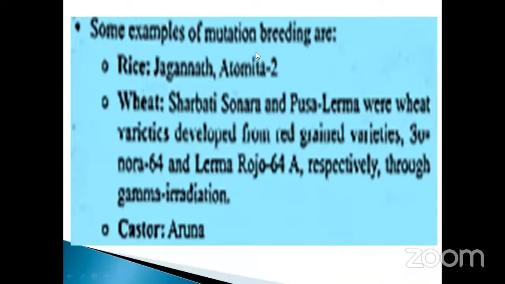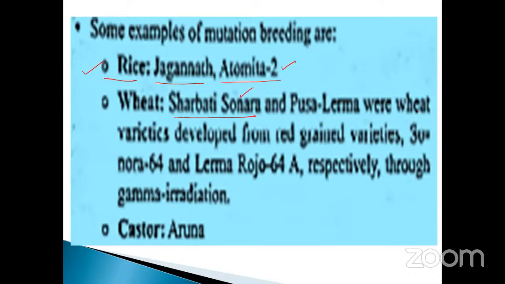So go to the next one. Some examples of mutation breeding. We already discussed this point, anyhow, just note it down, this is also very, very important. Take the example of rice, Jagannath, and Atomita 2. And wheat, Sharbati Sonora. Already I told you, M.S. Swaminathan.